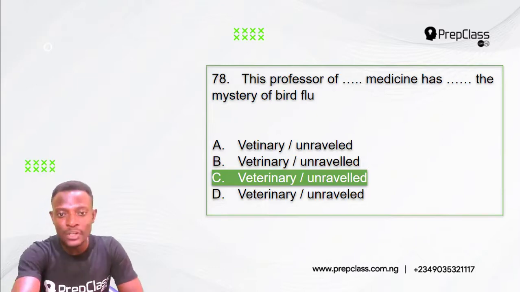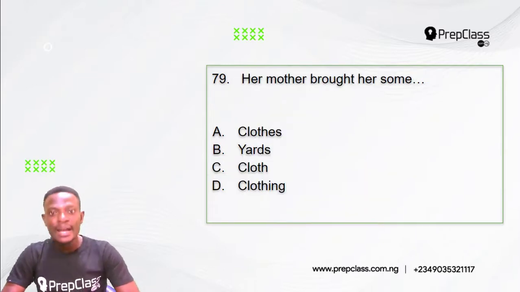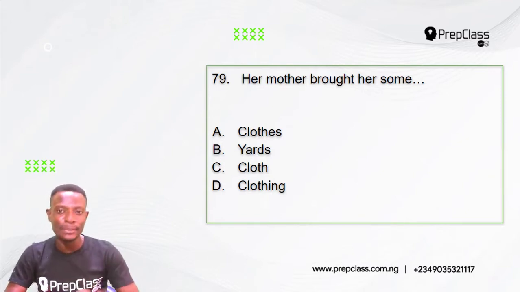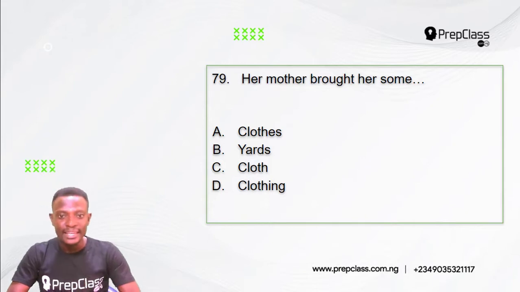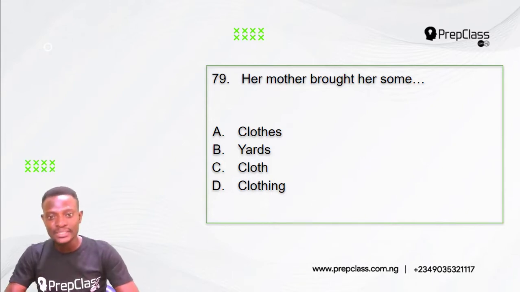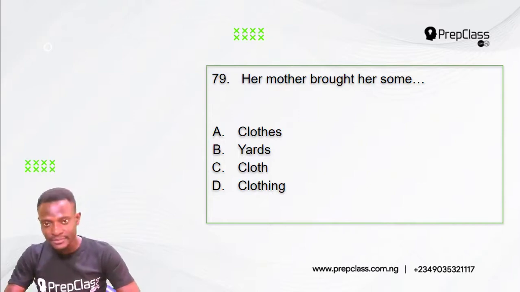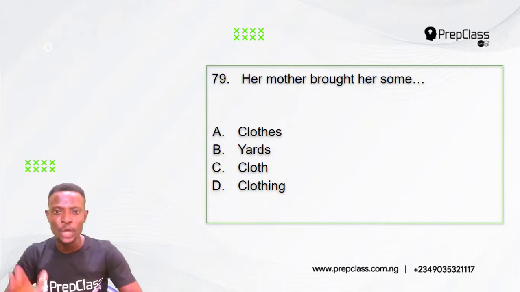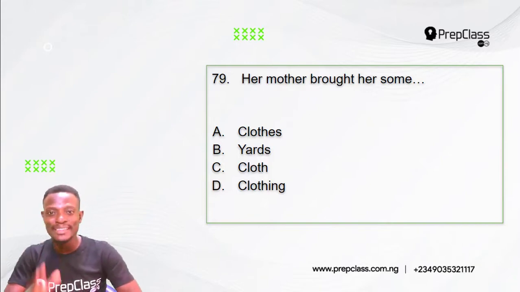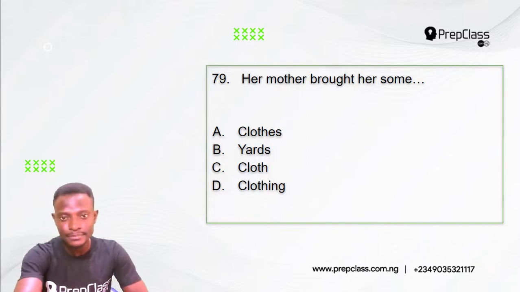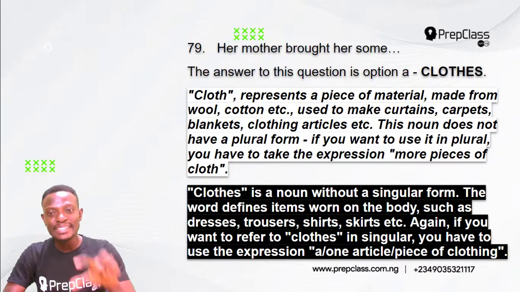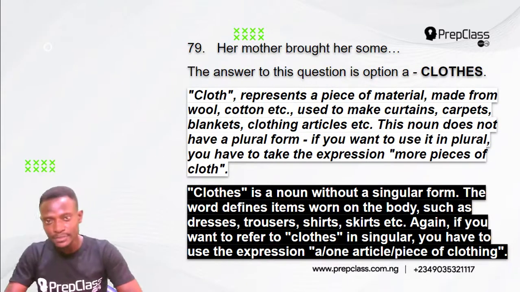Right. Moving on, question 79. A mother bought her some dash. A. A mother bought her some cloths. B. A mother bought her some yards. C. A mother bought her some clothes. D. A mother bought her some clothing. So which of these options is the best to complete this sentence? The answer to this question is option A, cloths. A mother bought her some cloths.